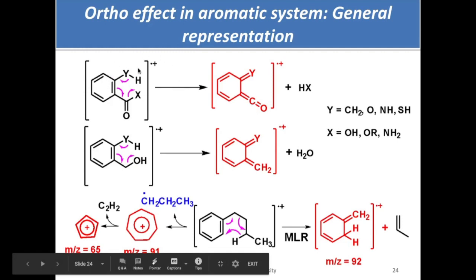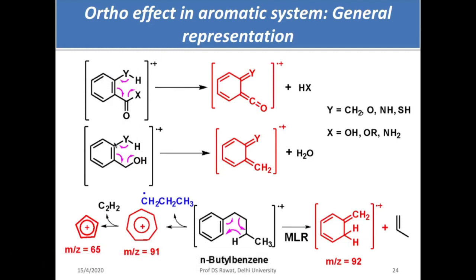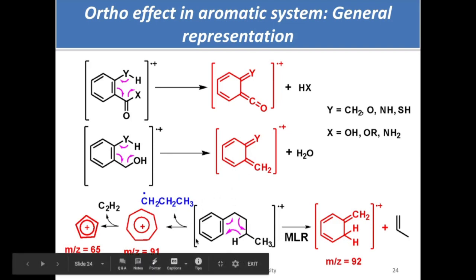You can have a general kind of representation like this or like this, where x and y are defined over here. You can get these dotted line peaks in the mass spectrum of an ortho-disubstituted aromatic system. But if you have a benzene ring which has 3 or more carbons attached to it, apart from the first fragment, you can think of removal of this, as in butane and butylbenzene. So removal of this portion as a radical, you get a tropylium cation, cyclopentadiene.